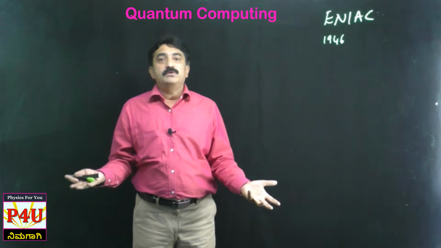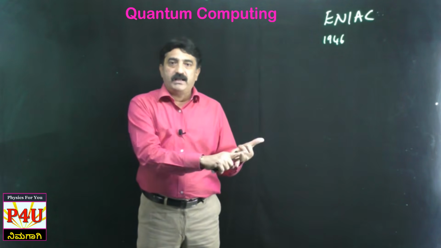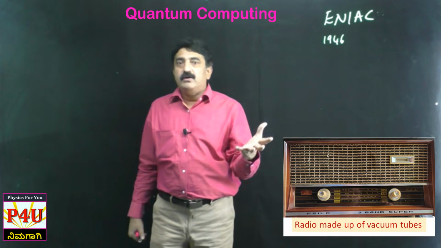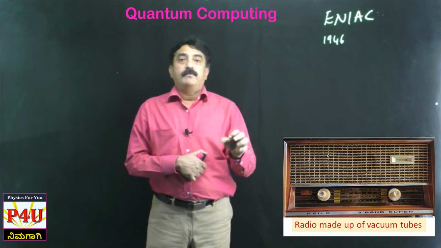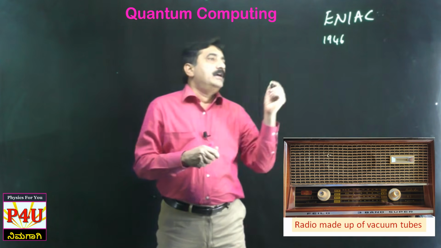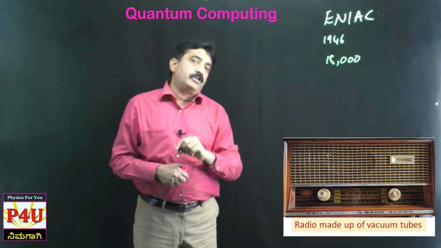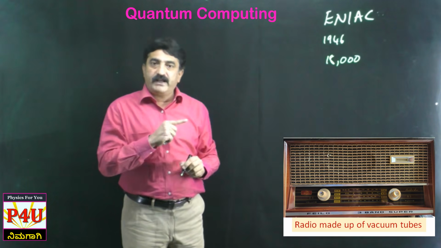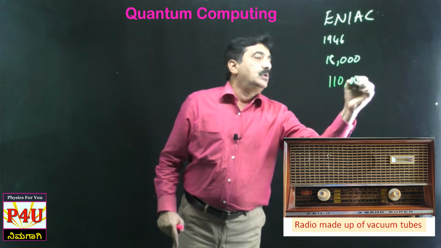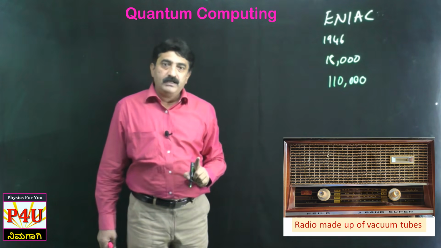People were inevitably using vacuum tubes for all electronic instruments, be it radio, television, radar, wireless or telephone, whatever it may be. You name any electronic instrument of olden days, they were all made up of vacuum tubes only, and ENIAC is not an exception. ENIAC had in fact 18,000 vacuum tubes. Just imagine, 18,000 vacuum tubes. And you know how many circuits were there in that ENIAC? About 110,000 circuits.